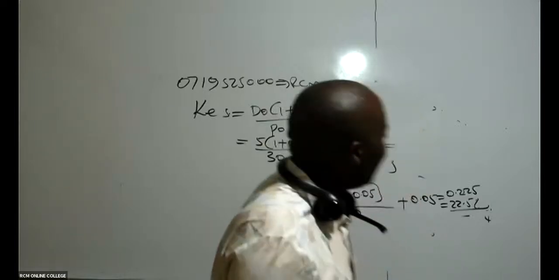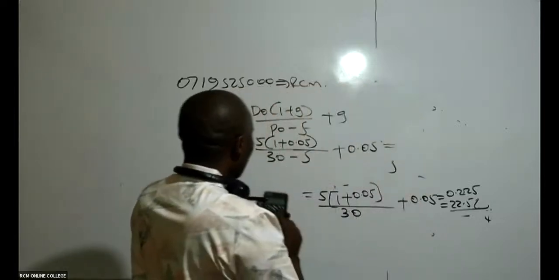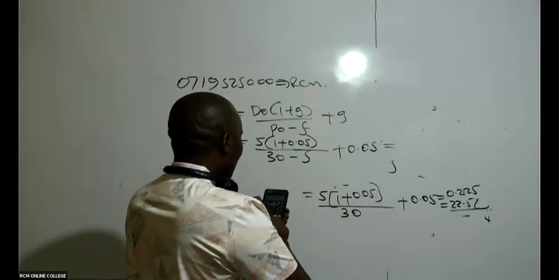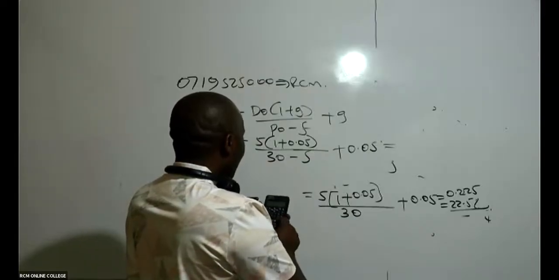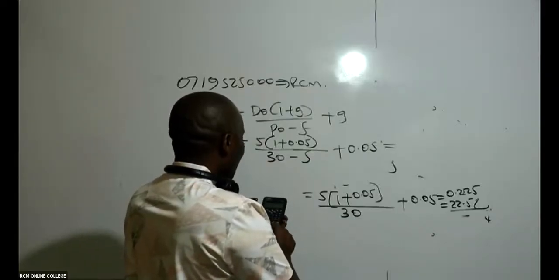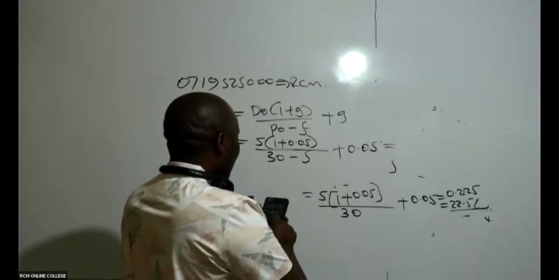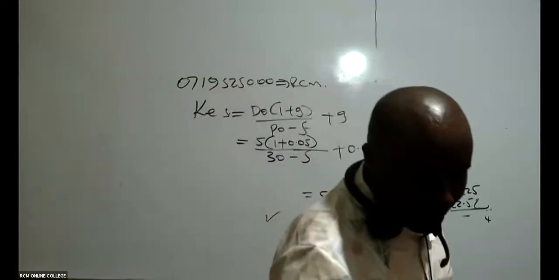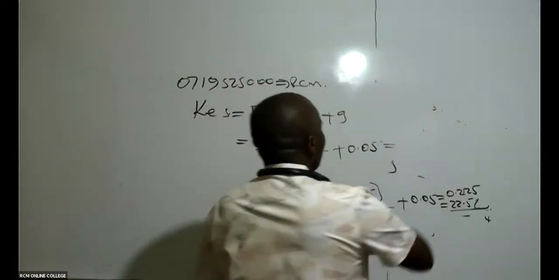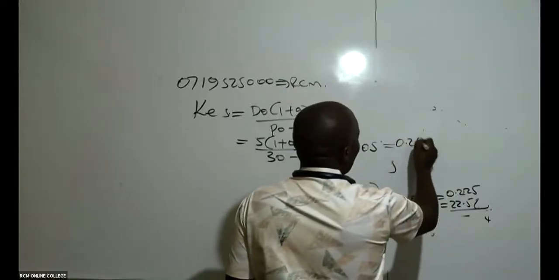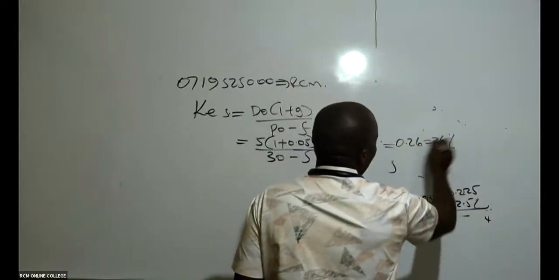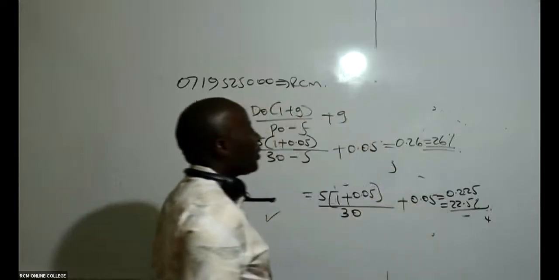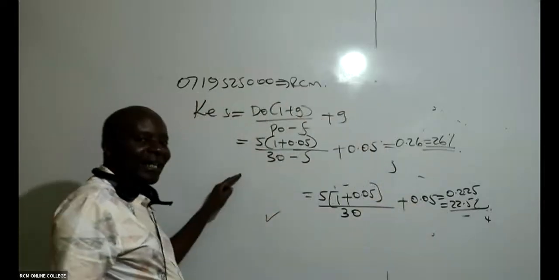So you take your calculator, and you say 5 times 1.05 divided by 25. You say equals, and then you say plus 0.05 equals. I'm getting 26%, 0.26, which is the same as 26%. So is this clear, ladies and gentlemen?